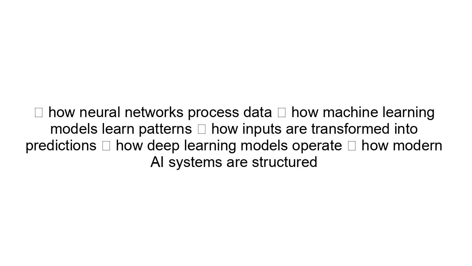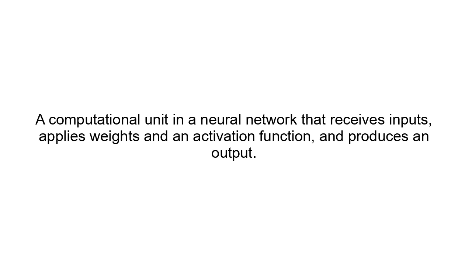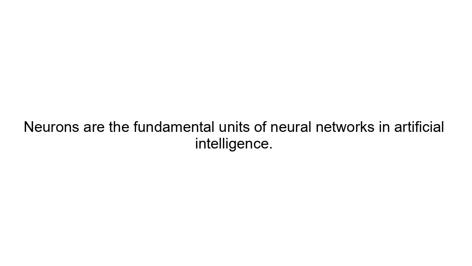Concepts learned from neurons. Understanding neurons helps learners understand how neural networks process data, how machine learning models learn patterns, how inputs are transformed into predictions, how deep learning models operate, and how modern AI systems are structured. Neurons are the fundamental building blocks of neural networks and deep learning models. Simple definition. Neuron, or artificial neuron: a computational unit in a neural network that receives inputs, applies weights and an activation function, and produces an output.